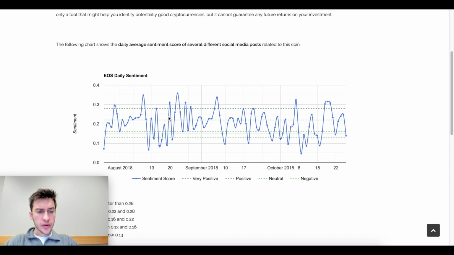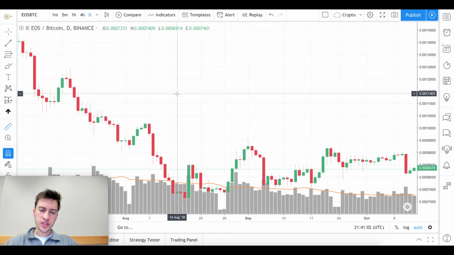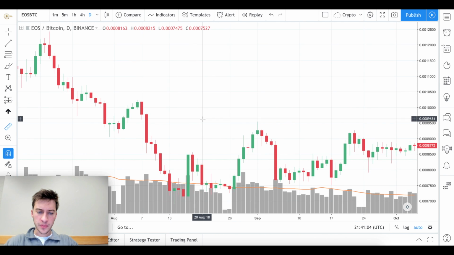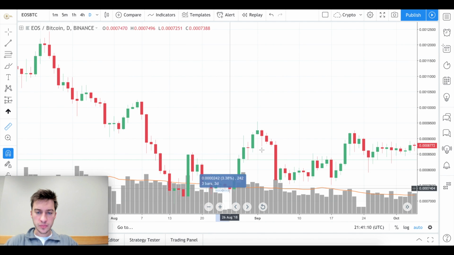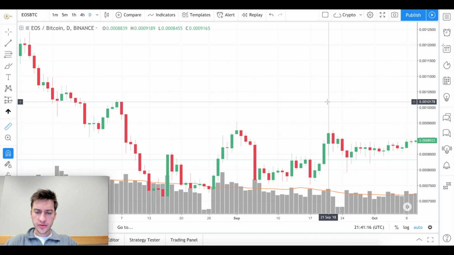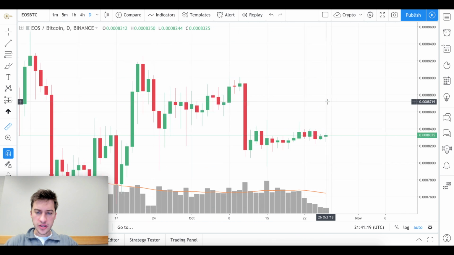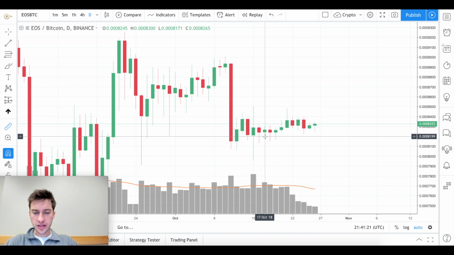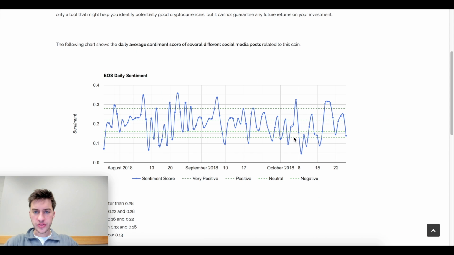And then what do we also see? We see September 6th we looked at. The absolute highest was August 22nd. We had a large amount of positive for EOS, and that was really here, after this very long downtrend, and price goes up. And then another one that we see was October 17th to October 18th, but really not much happened here besides price went up, as you can see there.